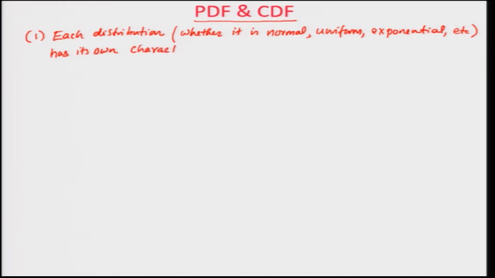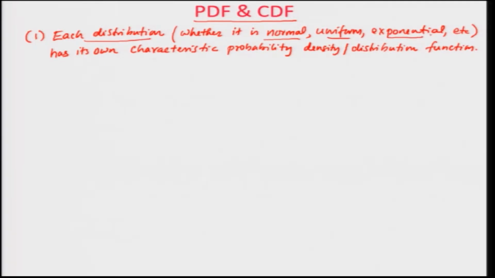characteristic probability density slash distribution function. Whatever be the distribution, it does not matter, it has its own characteristic probability density function.